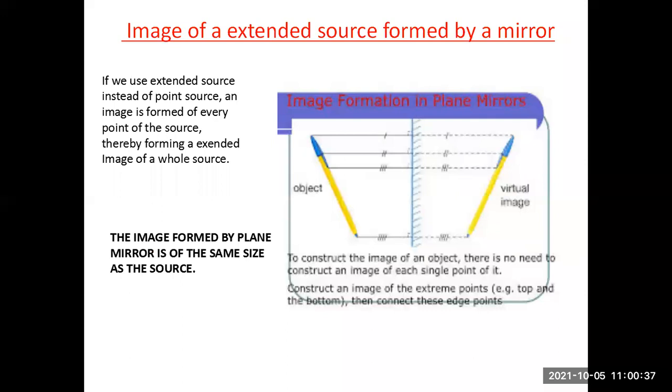This was the formation of an object. We have taken 4 different points of the object. You can see that the virtual image formed is equidistant from the mirror. The distance from the object to the mirror and from the mirror to the image, both the distances are same.